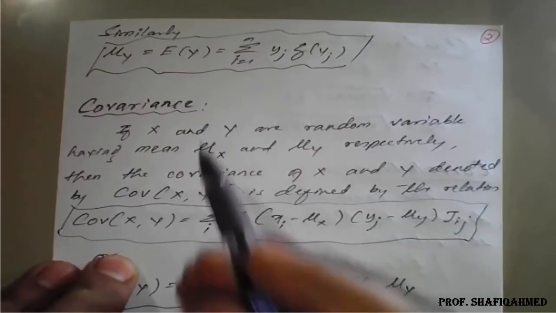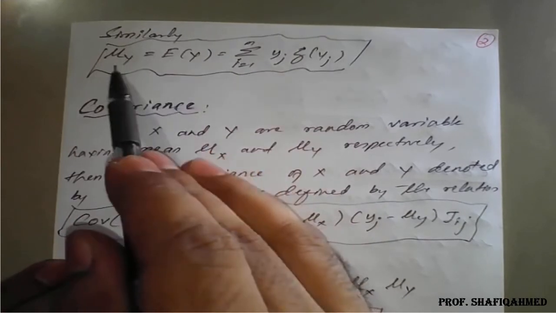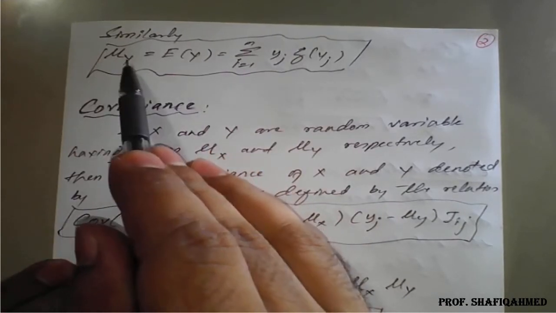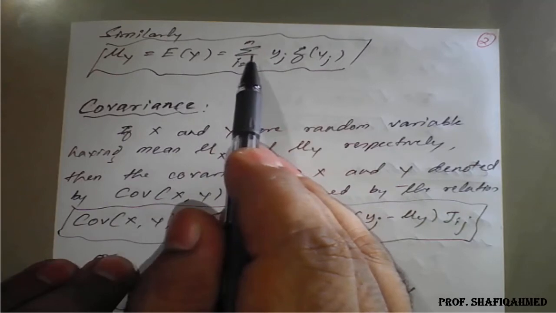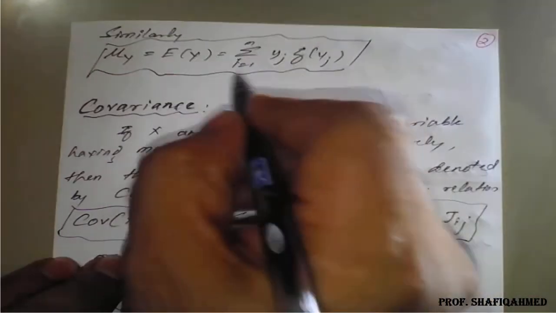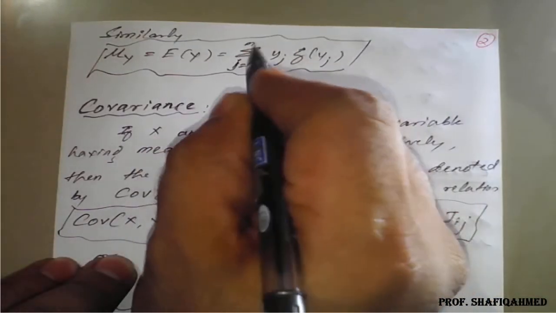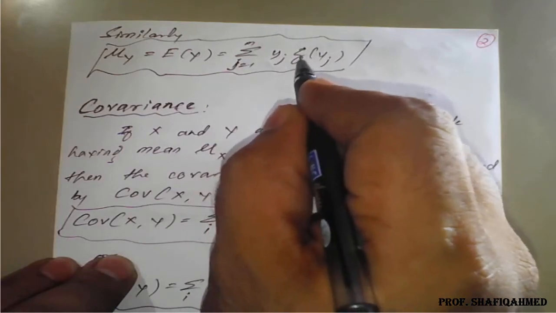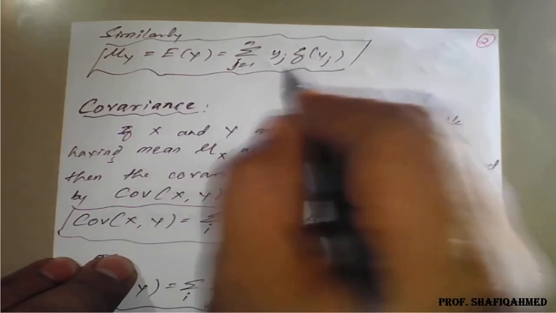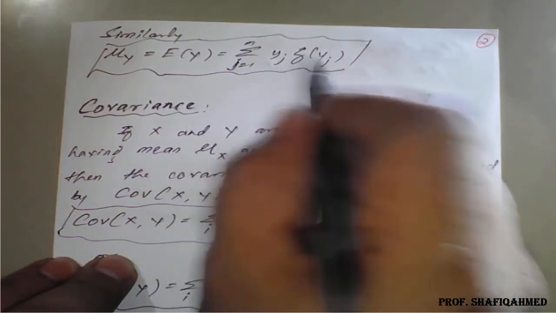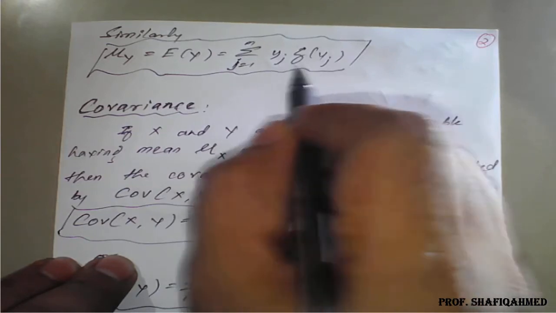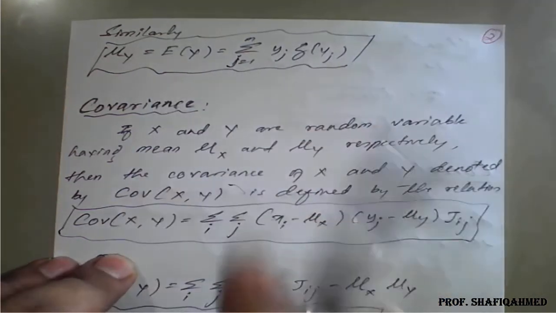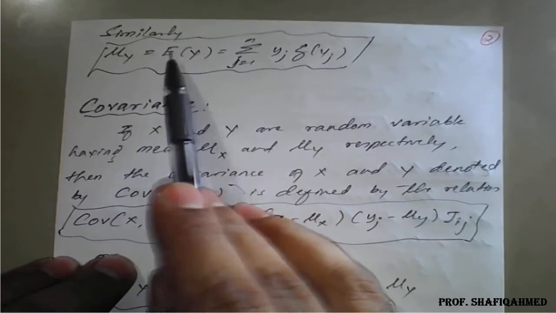Similarly, we can find the values for Y. Similarly, the expectation of Y is considered as mu of Y is equal to E of Y, which is nothing but the summation, j from 1 to n, of yj into g of yj, similarly for the marginal values of your Y variable. So two formulas you have to remember: what is mu X and what is mu Y.